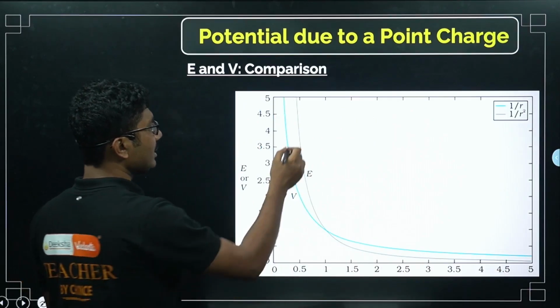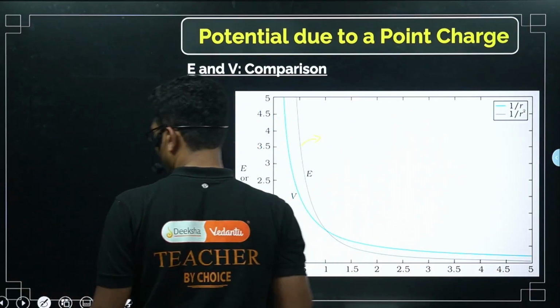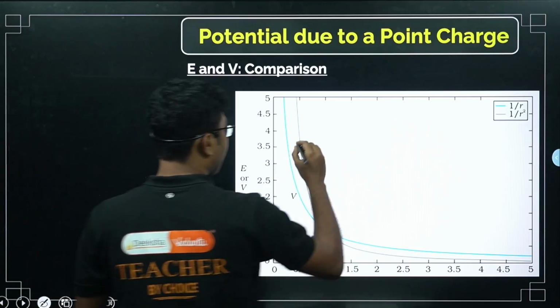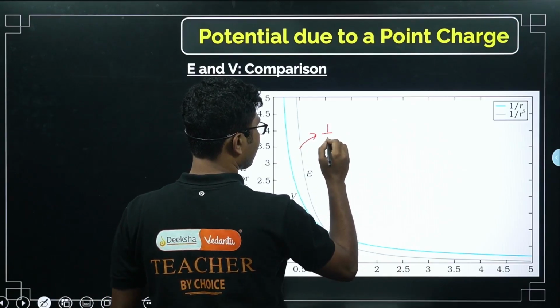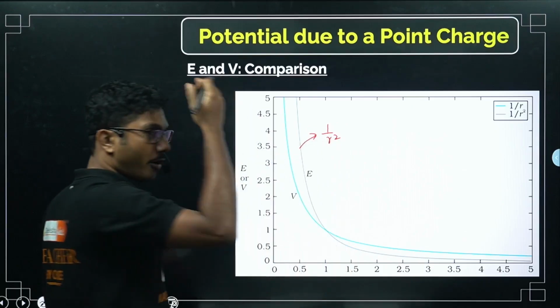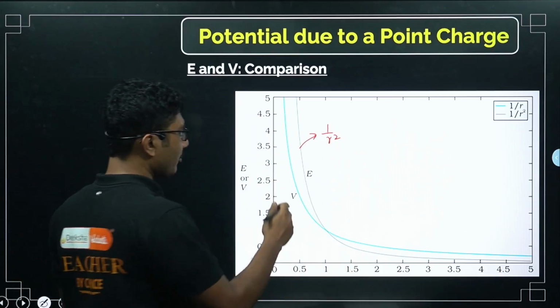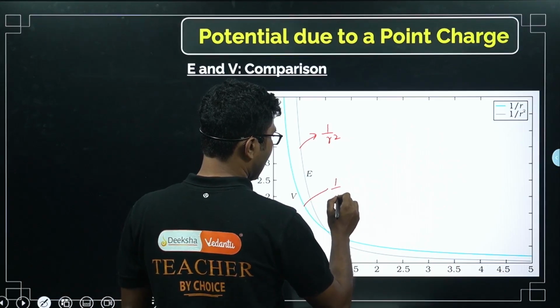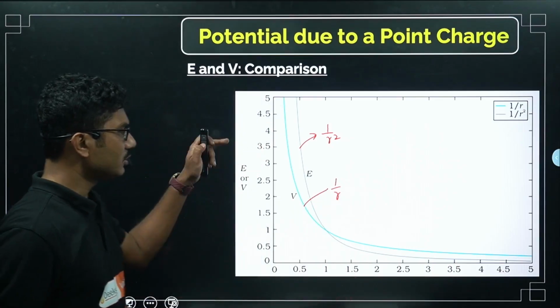Because it depends on 1 by R square, it falls very fast compared to potential. Potential depends on 1 by R, so it falls slower.